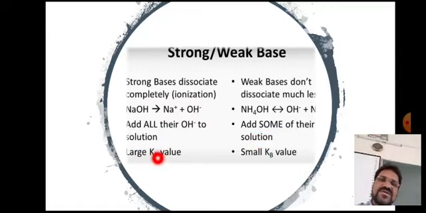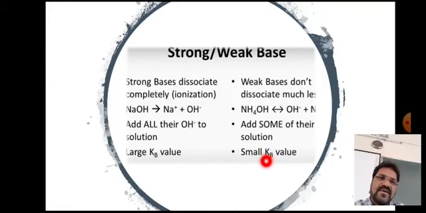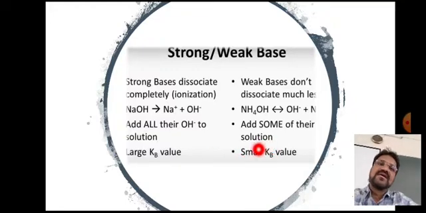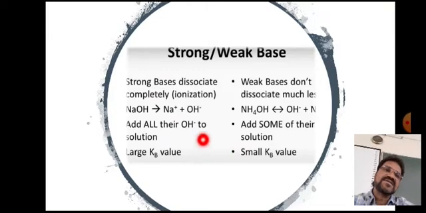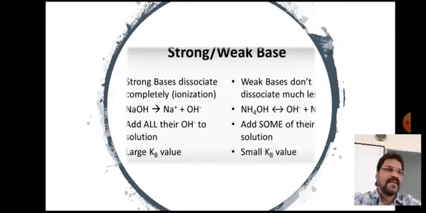Now, the dissociation constant for bases is abbreviated as Kb. So, strong bases have a higher value of Kb and weak bases have a smaller value of Kb. So, these are the differences between strong acids, weak acids, strong bases and weak bases.